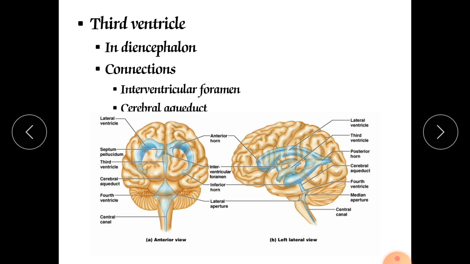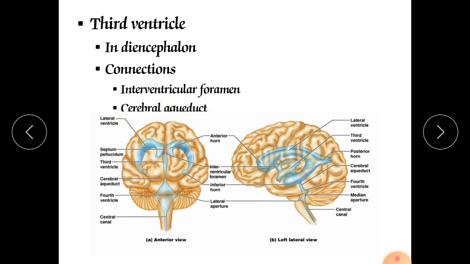The cerebrospinal fluid passes from the lateral ventricle to the third ventricle through the interventricular foramen, which is a narrow passage.